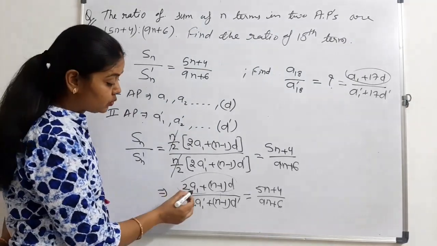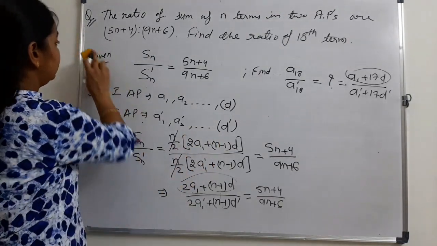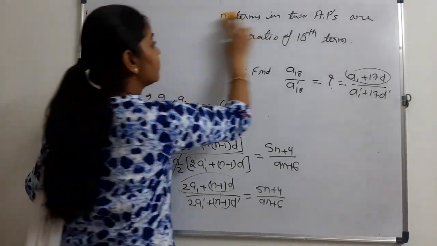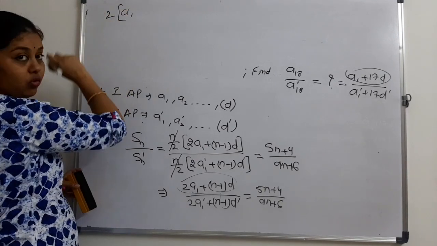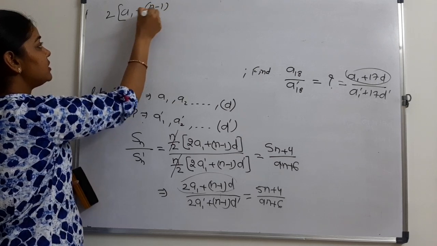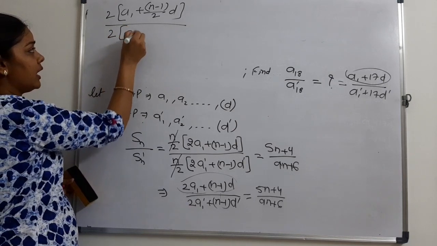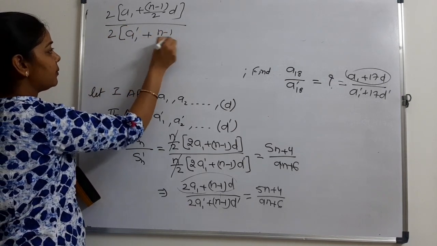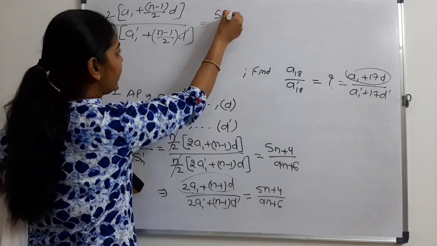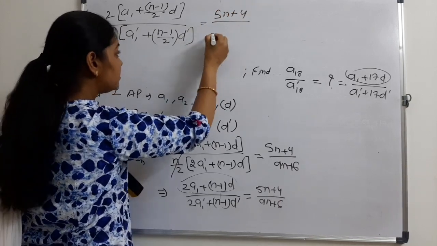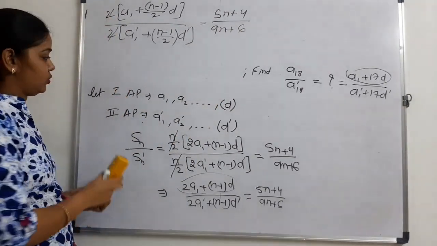Taking 2 as common, we get a1 plus (n minus 1) upon 2 into d, and in the denominator a1 dash plus (n minus 1) upon 2 into d dash, which equals 5n plus 4 upon 9n plus 6. Is it clear? The 2 and 2 are cancelled out.